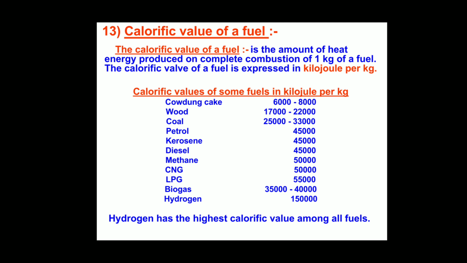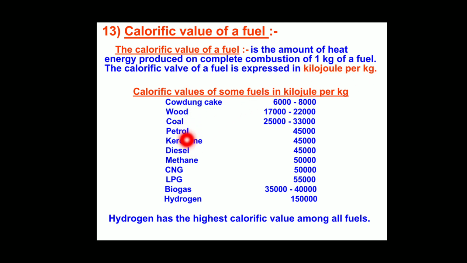That means how much heat energy is produced when 1 kg of fuel burns completely. The calorific value of a fuel is expressed in kilojoule per kg.